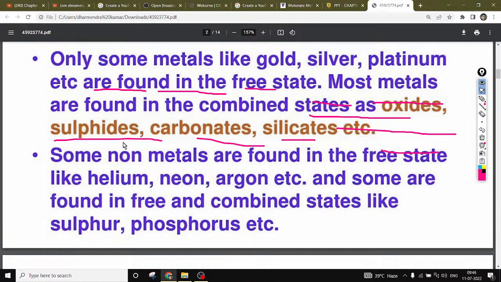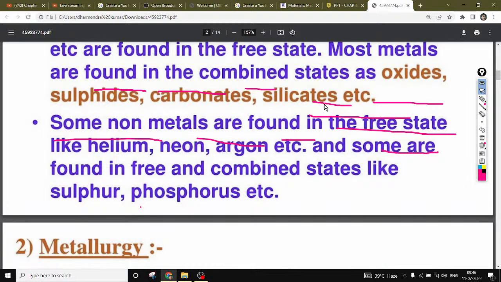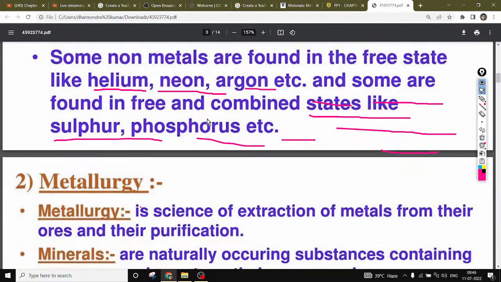Metalloids carry the properties of both metals and non-metals, right? Like germanium, graphite, and silicon. These are some metalloid kinds of substances.